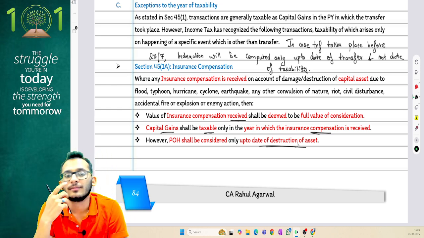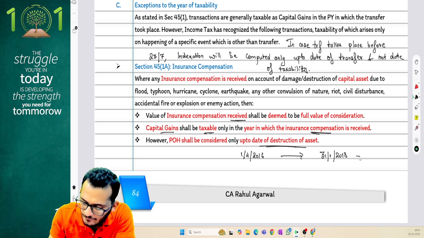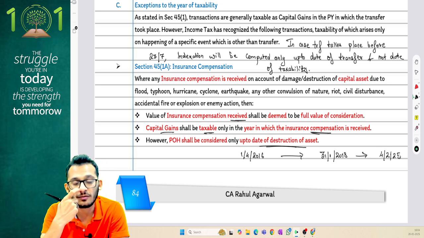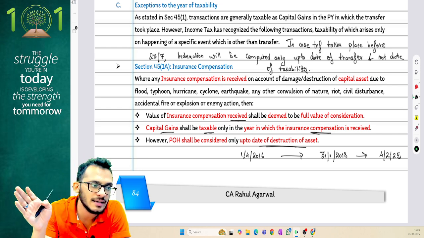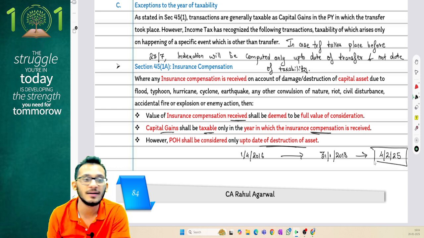Here is a case: if I have bought an asset on 1st April 2016 and the asset was destroyed on 31st January 2018, whereas the money is received only on 4th February 2025, you will tax it on 4th February 2025.